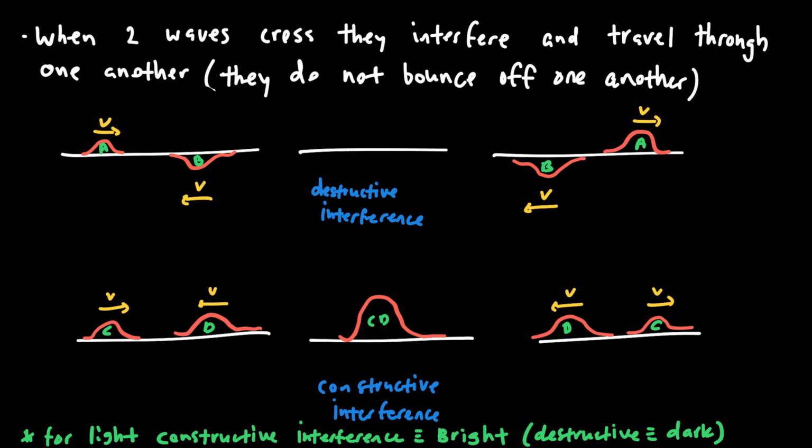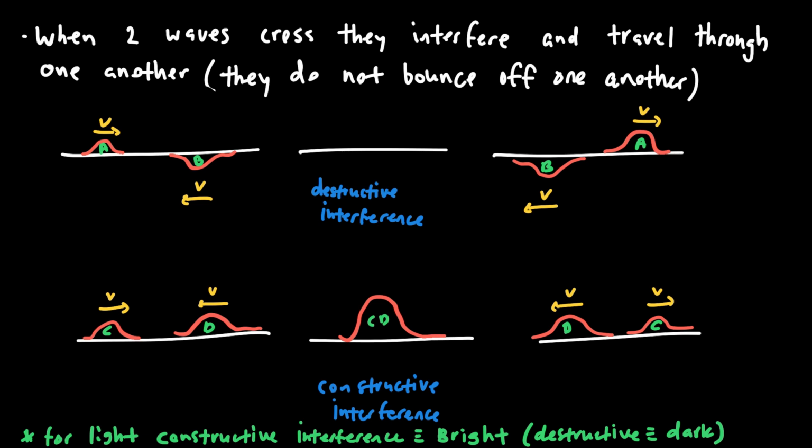As we were studying light this year, we learned that light is a wave, and if we want to understand how light behaves when it's in the vicinity of other light waves, so when those light waves start to come together, when they cross paths, when they interfere, then we need to understand how things interfere in general. And in those cases, we learned of two different types of interference: destructive interference and constructive interference.